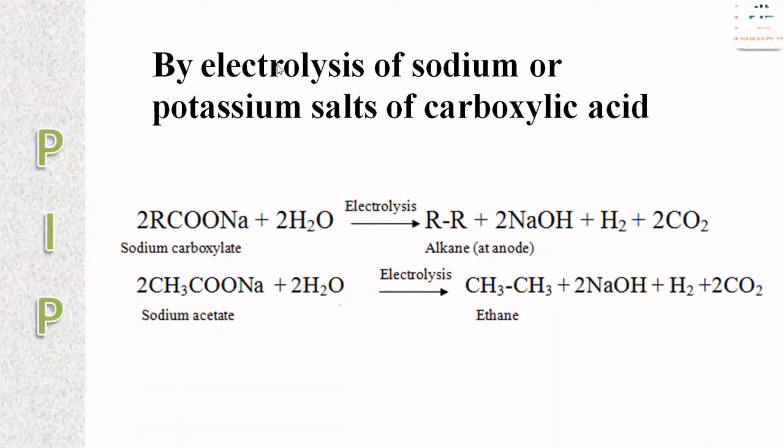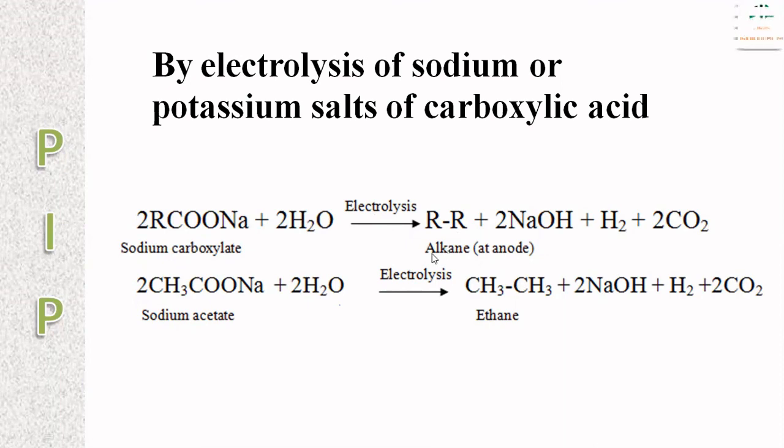Here, sodium carboxylate is taken and the electrolysis is carried out, since there is a Na plus ion and the remaining part is the negative ion.